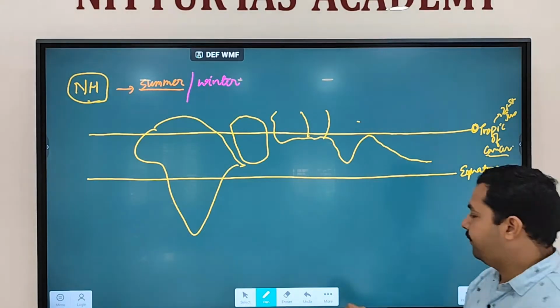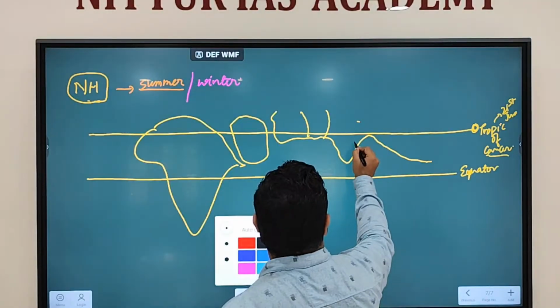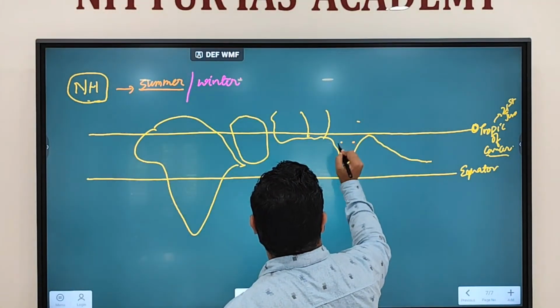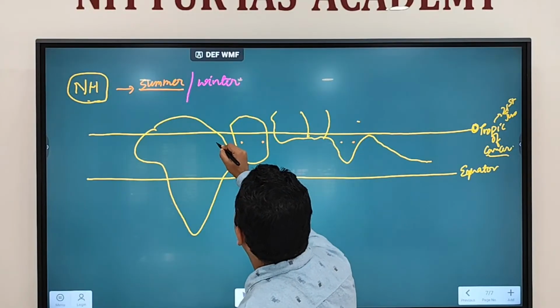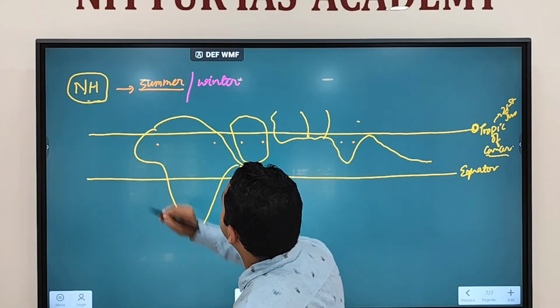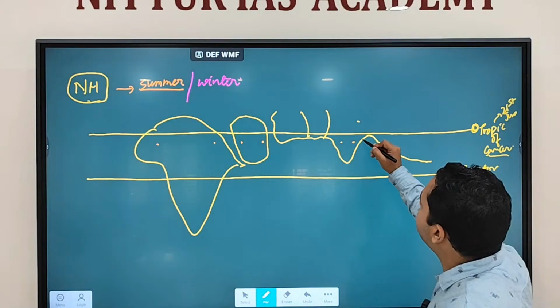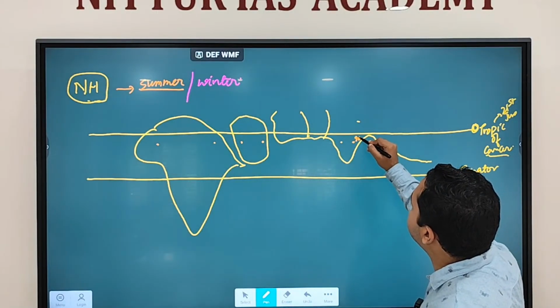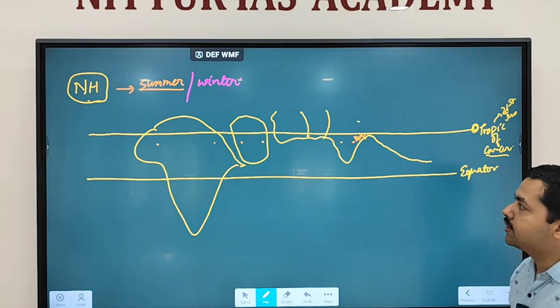So let's say this part will have temperature. I'm taking this part as a temperature, this part as a temperature. These are the points I'm taking on the map. Fine. These are the land points. Let's say temperature here is somewhere around 30 degrees Celsius. How much is the temperature? 30 degrees Celsius. Fine.